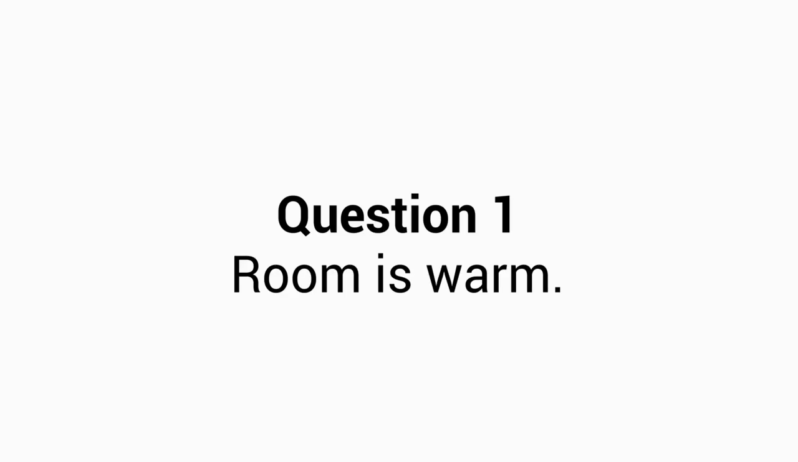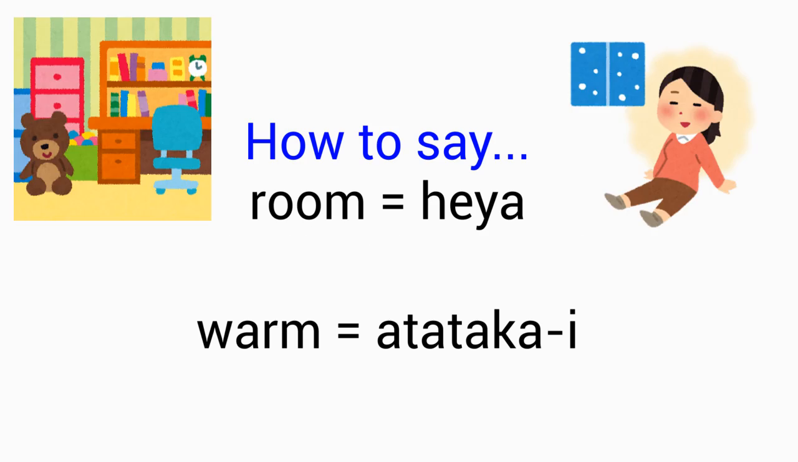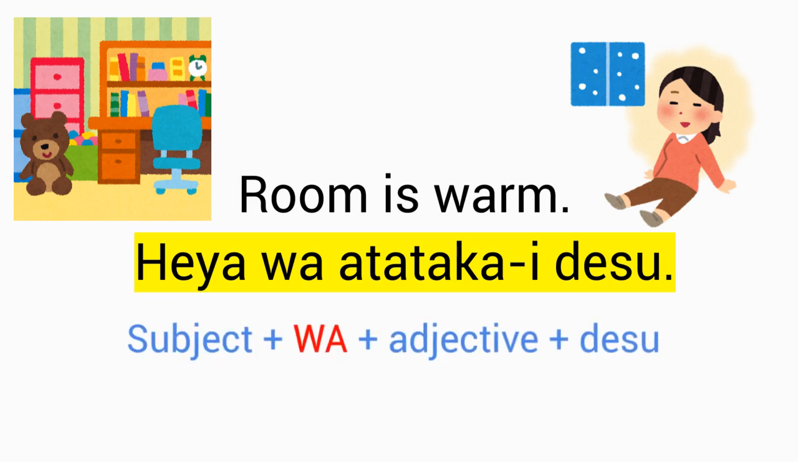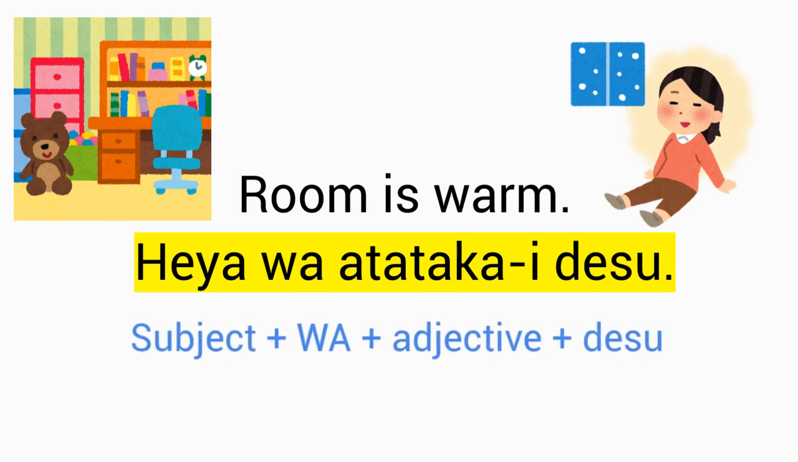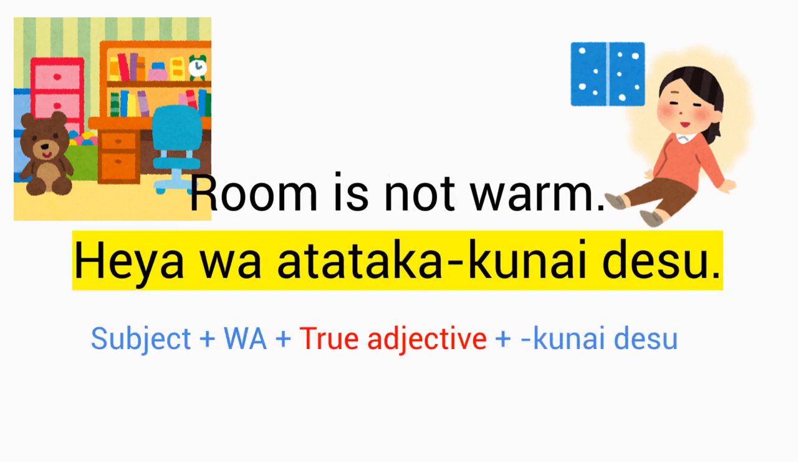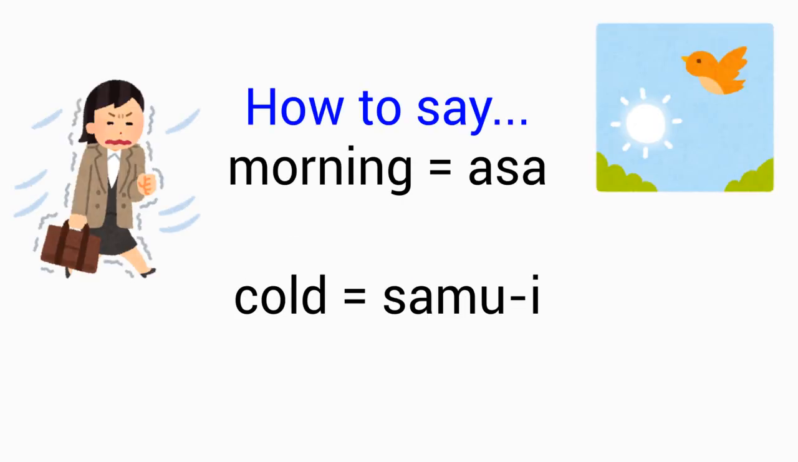Now, the first question is: room is warm. And then I want you to change that to negative: room is not warm. Okay? Go ahead. Yes. 部屋は暖かいです。That is, room is warm. And negative would be 部屋は暖かくないです。That's right. Very well. Alright, next question is morning is cold.